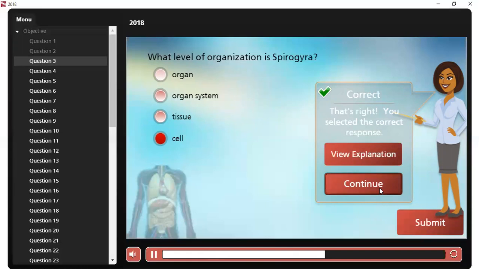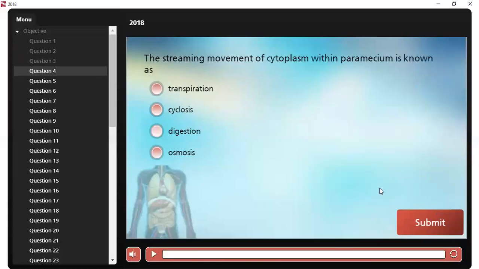Let's go to question number 4. The streaming movement of cytoplasm within paramecium is known as, can we guess? I'll take the question again. The streaming movement of cytoplasm within paramecium is known as, the answer is what? Cyclosis. Okay, the answer is cyclosis.